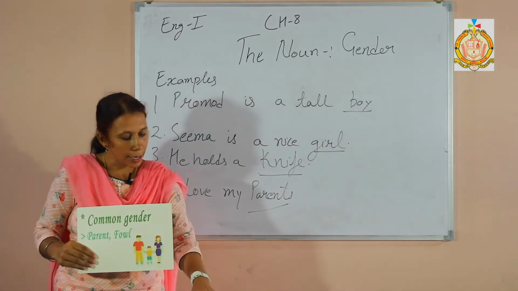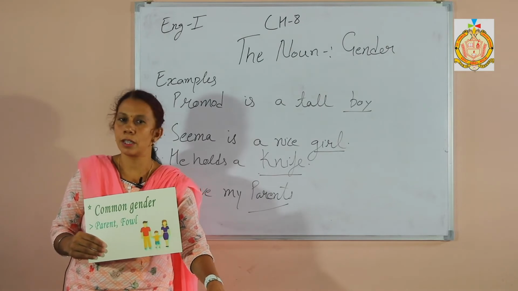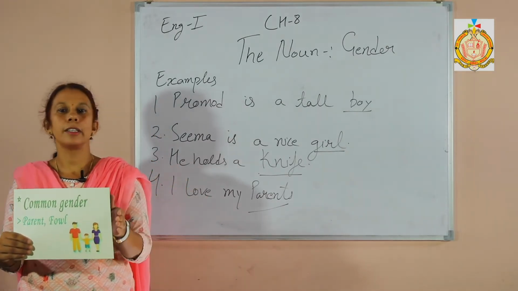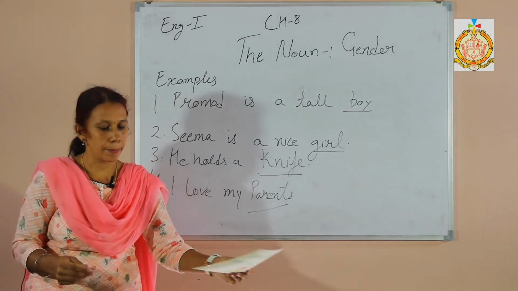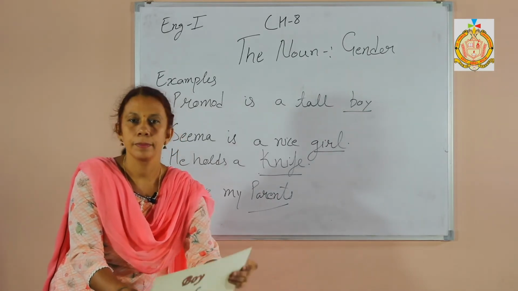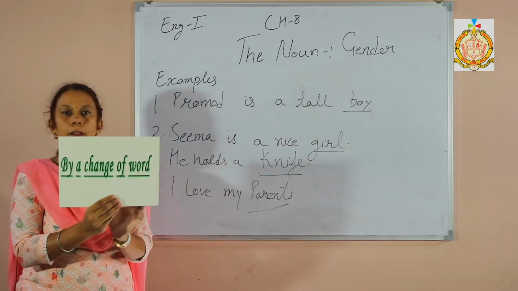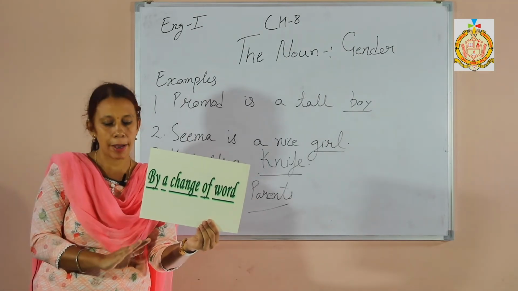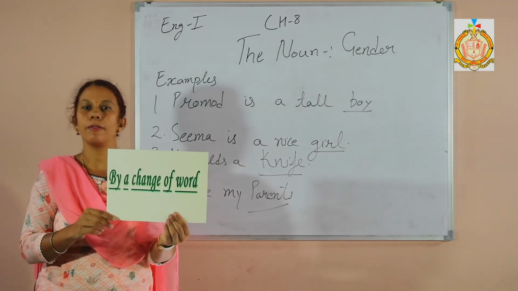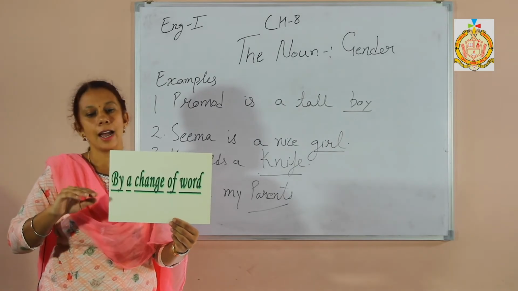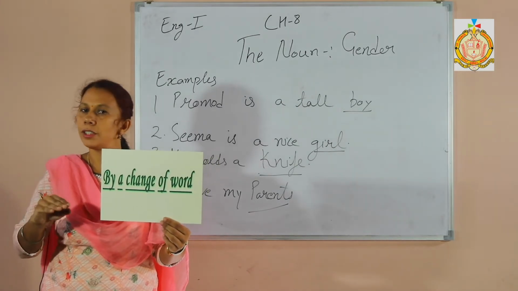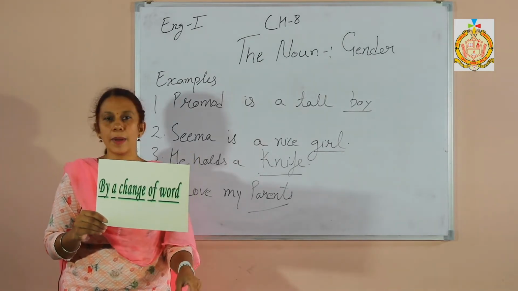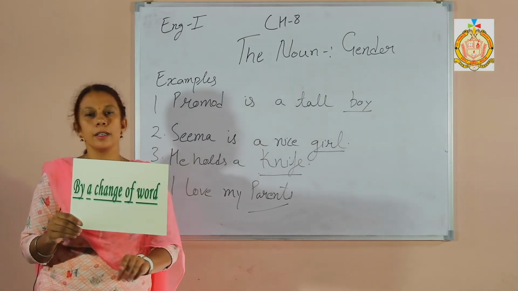Further, your next topic is formation of feminine nouns. How do you form feminine from masculine? There are many ways, but there are 4 main ways. The first one is by change of word. The whole word is changed from masculine to feminine. For example, the basic word is boy, and when you change it into feminine, it becomes girl. The whole word is changed. For example, husband, wife; king, queen; total change of word.